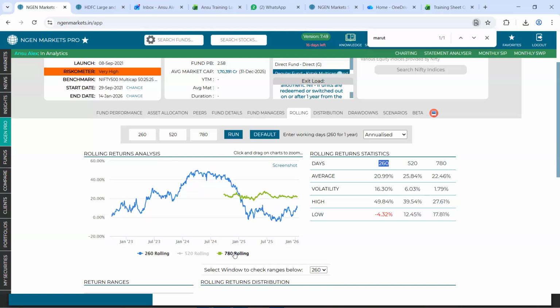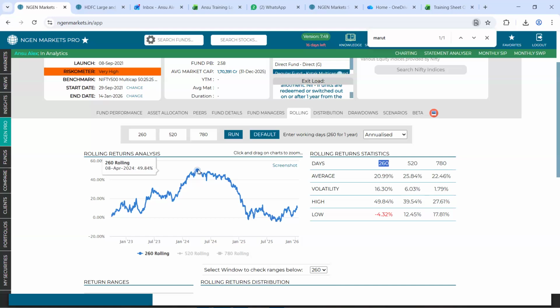Let's say I deselect this 520 and 780 rolling window and we try to read or understand this 260 days rolling window specifically. So this line chart that you see on our platform, we calculate these rolling data on a daily basis. So you could say that for every 260 data points, we will be showing you rolling statistics or rolling data specifically. Now, how do you understand this?